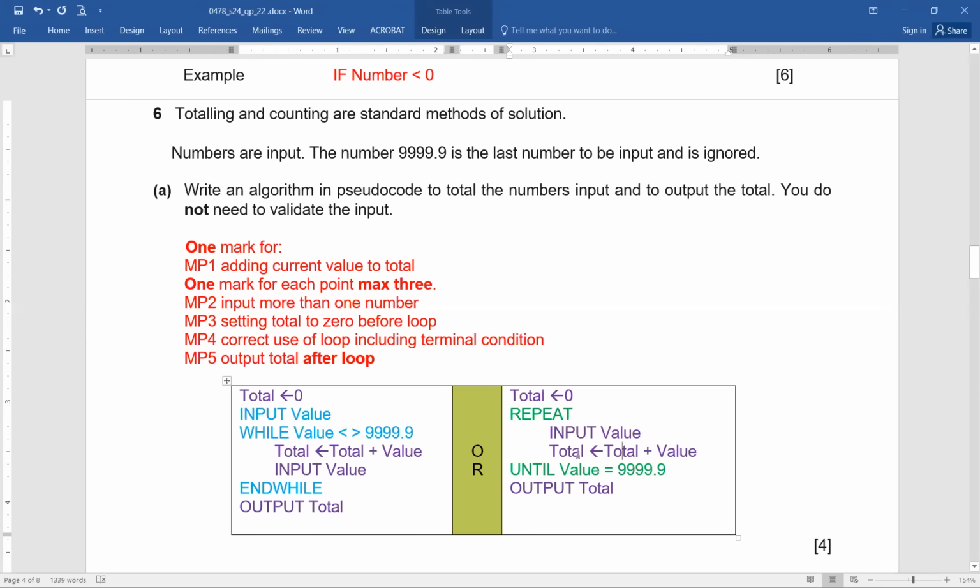So input value, total equals total plus value, until value equals 999.9. And again, here you can see output total is outside the loop. The common things I have mentioned with a purple color so that you can see for yourself that this is a common thing. Otherwise, the differences in repeat and while are mentioned.